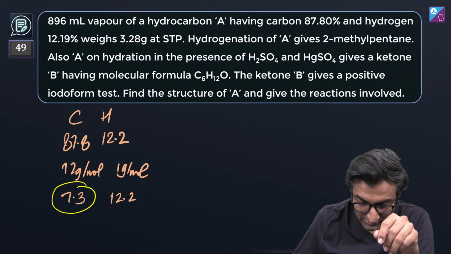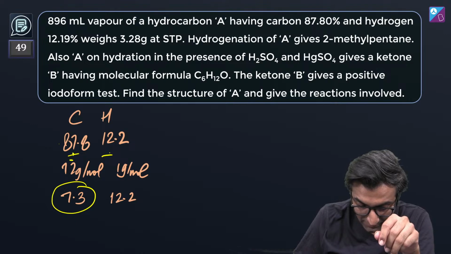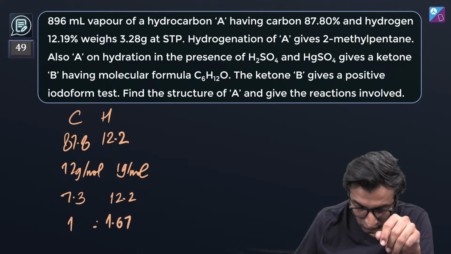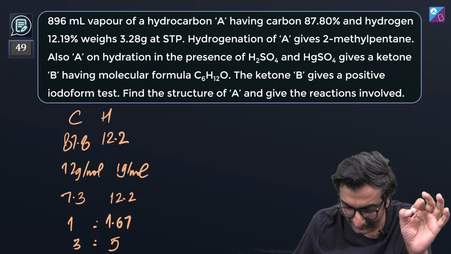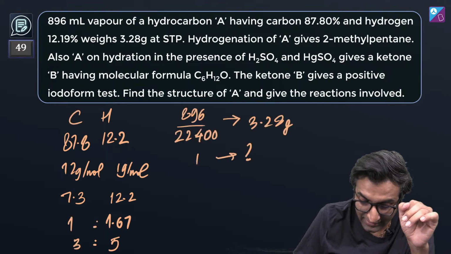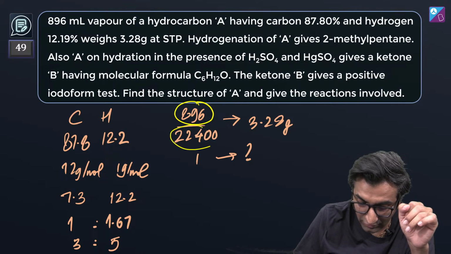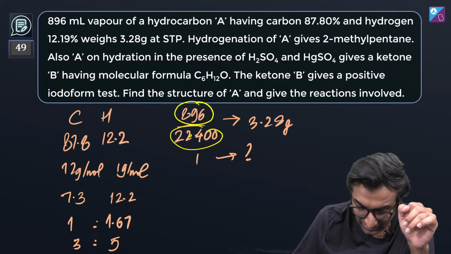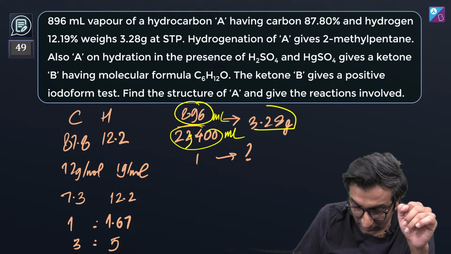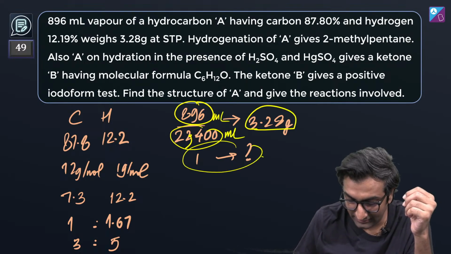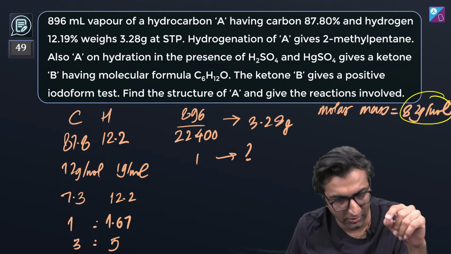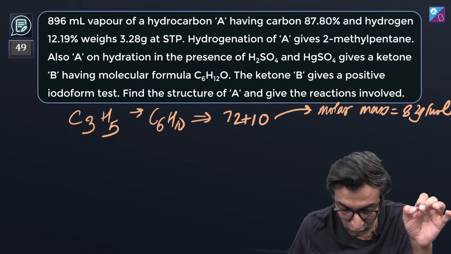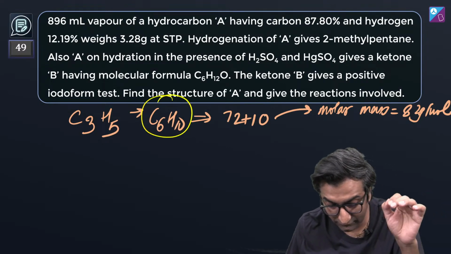How did C3H5 come out? 7.3, I divided this by this, and this divided by this is 12.2. 1:1.67 which is approximately 3:5. C3H5, you told it absolutely correctly. From that C3H5, I say 896 by 22.4 is basically in ml, right? So we make it 22,400 ml, 329 grams. What will it be for 1? Cross multiply, you get molar mass to be 82 gram per mole. Good job. So then n is equal to 2 and the formula is C6H10.